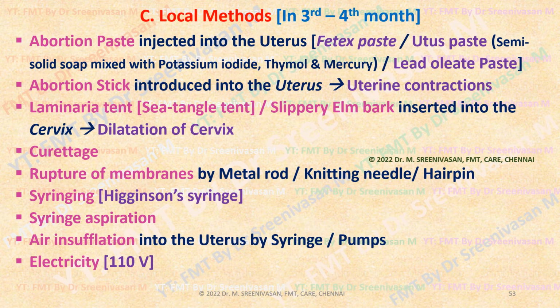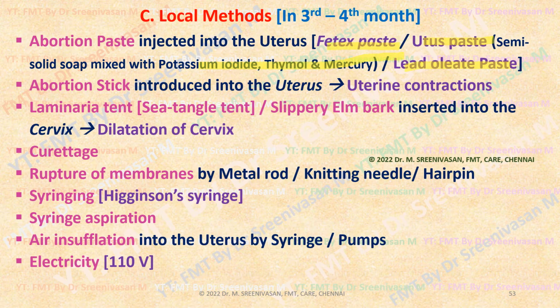Now coming to the local methods employed in the advanced stage of pregnancy, especially in the 3rd or 4th month, they apply various mechanical methods like introduction of abortion paste, especially fetex paste, which is commonly used, or uterus paste made up of potassium iodide, thymol or mercury, or lead oleate paste.